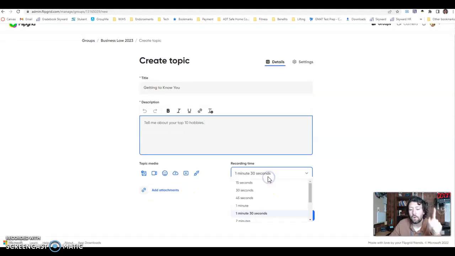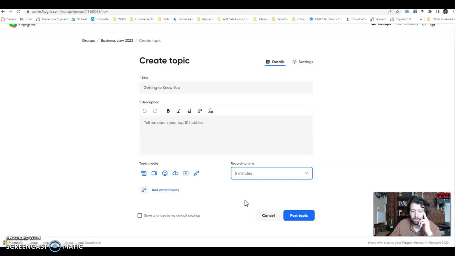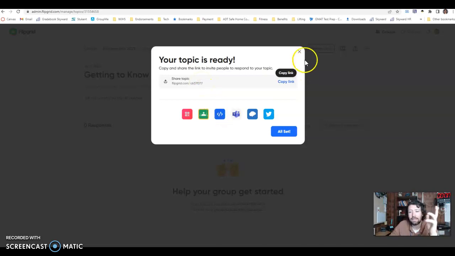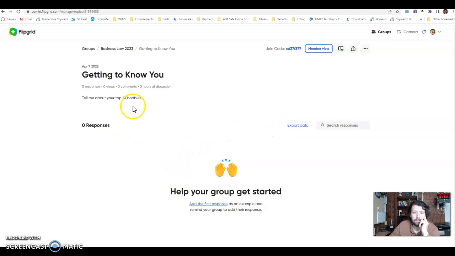And then I can also set the recording time, which is the max, not the minimum. But maybe I do 5 minutes. And then I'd hit post topic. And now this is the link that I would share to my actual Canvas page, or if I embed it, then they can go right from there. So that's fun. Right now I have 0 responses.